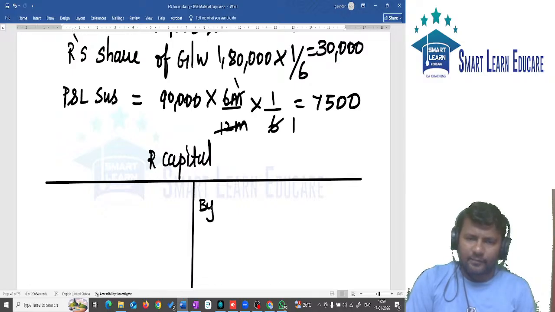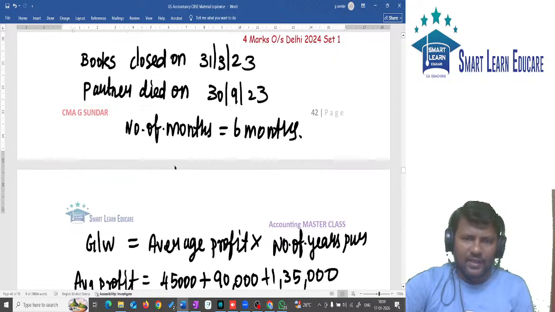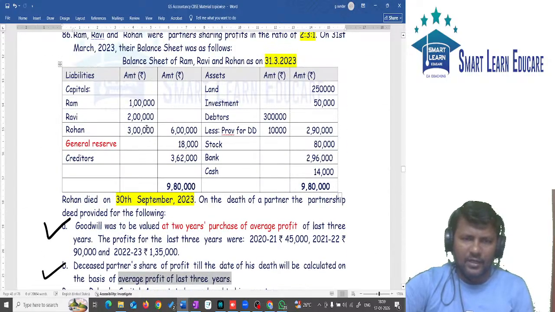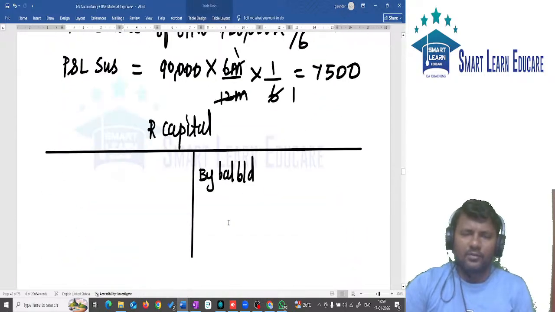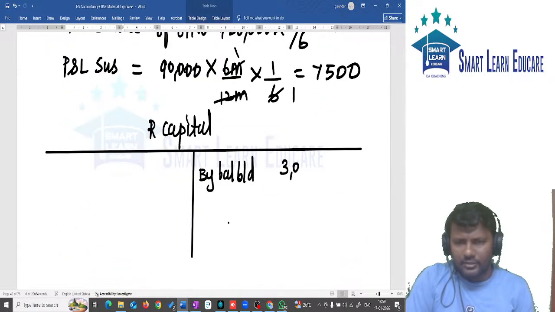First, by balance brought down. What is the amount of balance brought down? Opening balance of capital. What is the opening capital of R? It is 3 lakhs. So the 3 lakhs should be written here. By balance brought down, it is 3 lakhs.